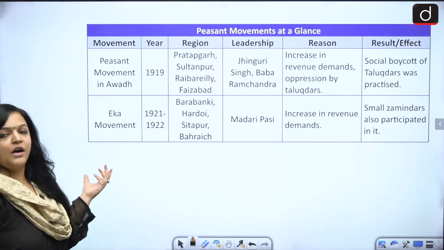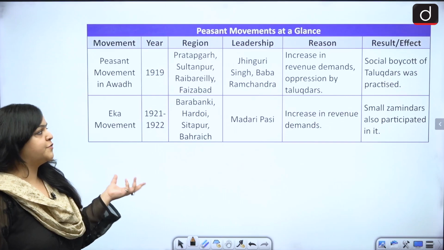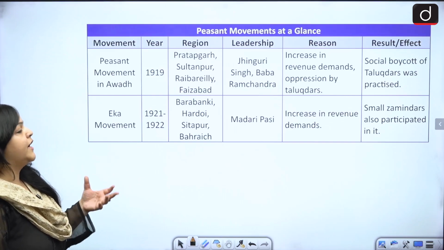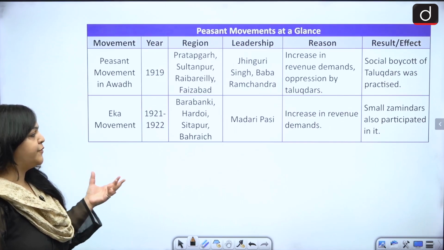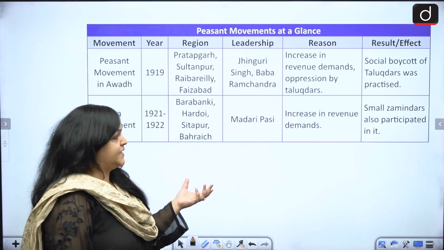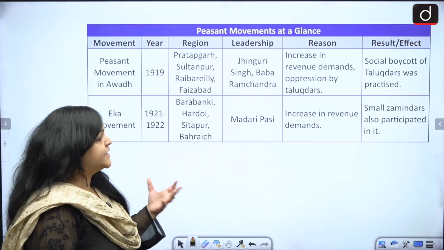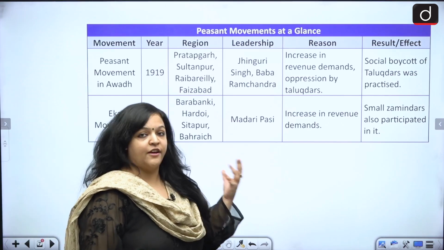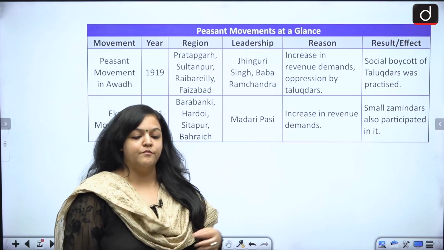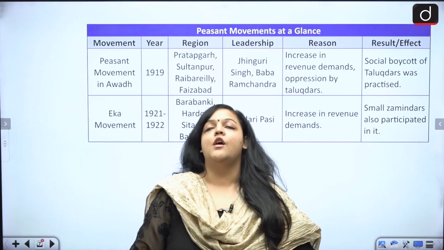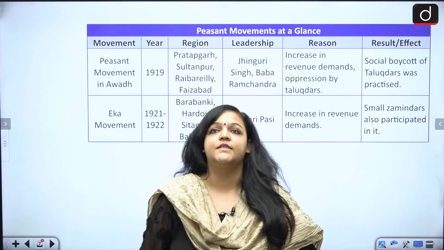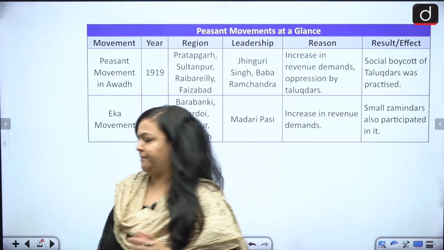Then you have the Eka movement from 1921 to 22. What was the region here? It was Barabanki, Hardoi, Sitapur, Bahraich. Who was the leadership? The leadership was Madari Pasi. And what was the reason? Increase in revenue demands. And what was the effect? Small zamindars also participated. Now guys, notice one thing, that most of the peasant revolts were against the rise of revenue, against the rise of taxes, most of them.